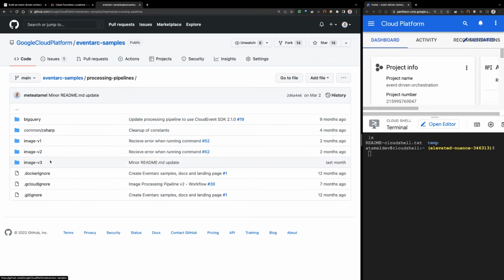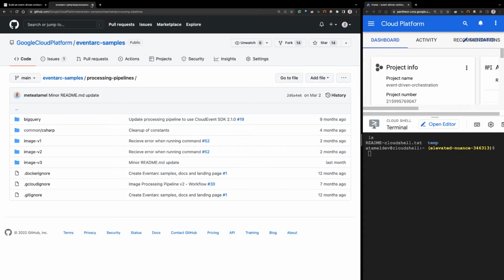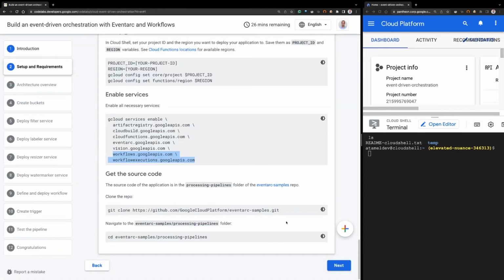Under here, you will see that there's image-v1, image-v2, image-v3. These are different versions of the app. We're going to be deploying version 3, the latest version of this app. This is where the code will live, and we'll look at it as we go along. So I will go back to here, and then we'll just clone the source code.